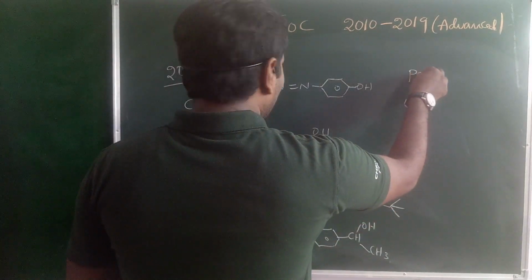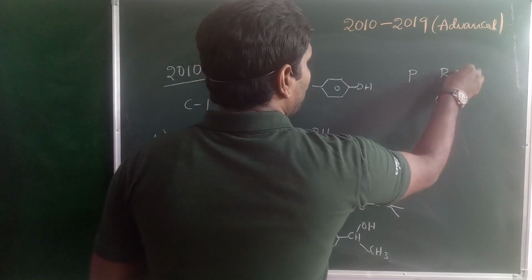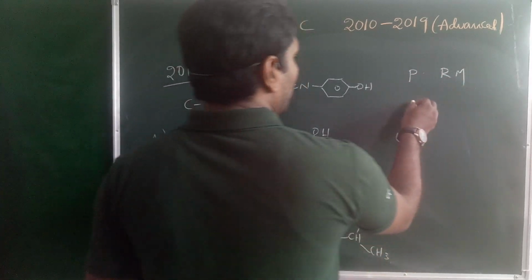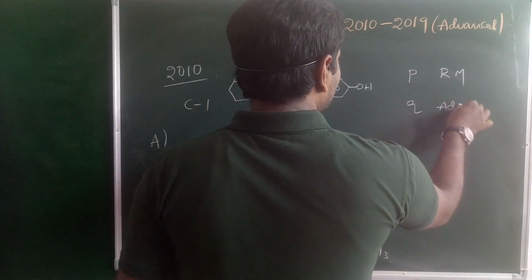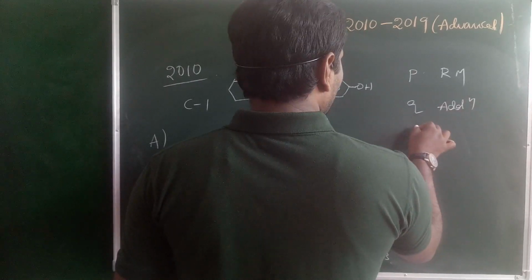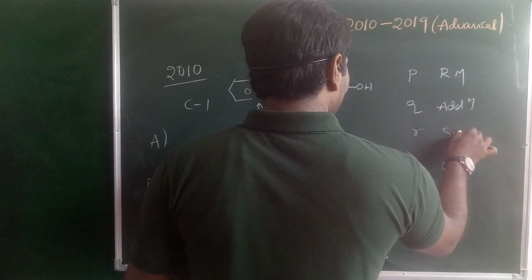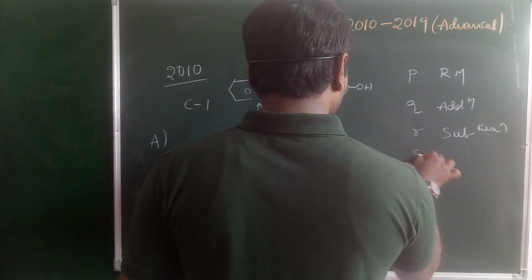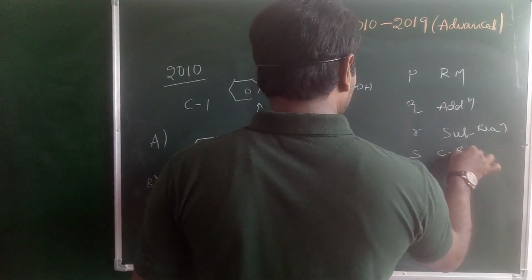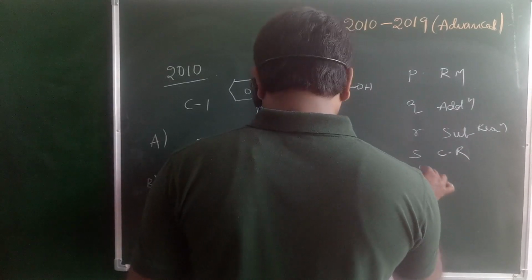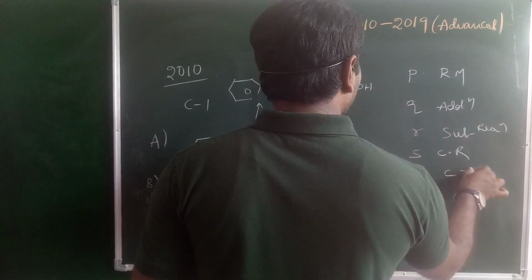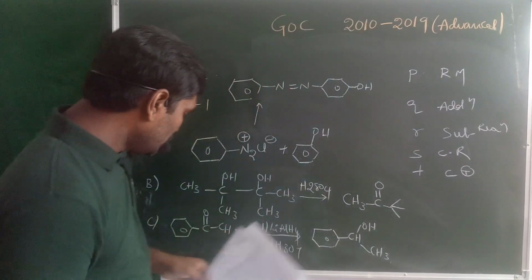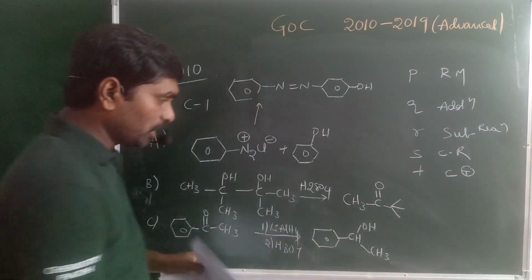So in column 2, P may be the racemic mixture. Q is nothing but addition reactions. R may be the substitution reactions. S, coupling reactions. T, carbocation is an intermediate. We have also D there.